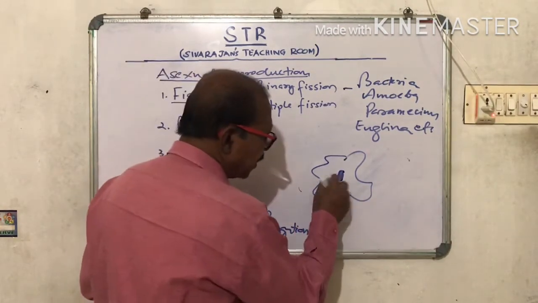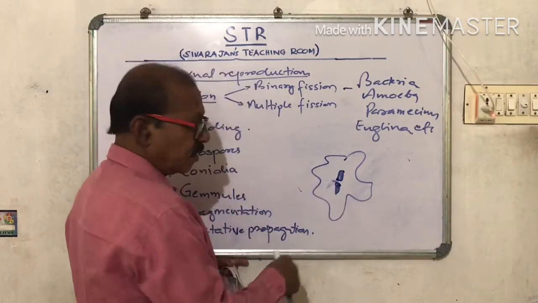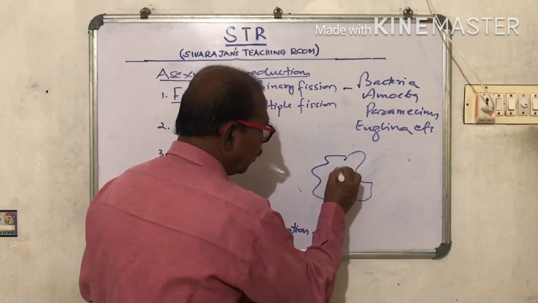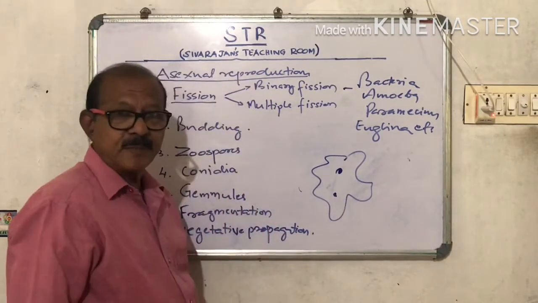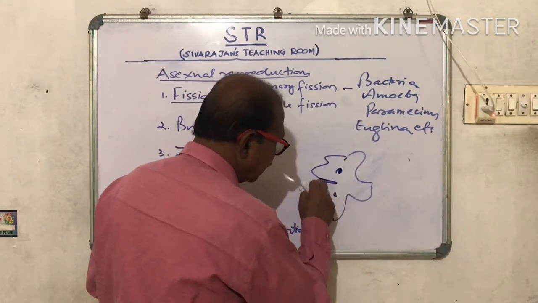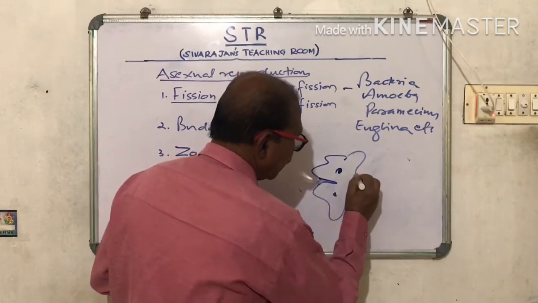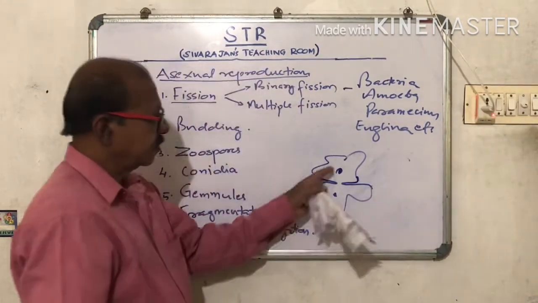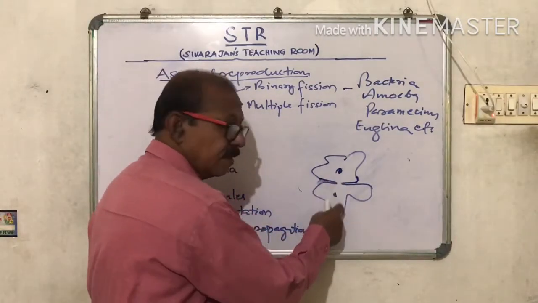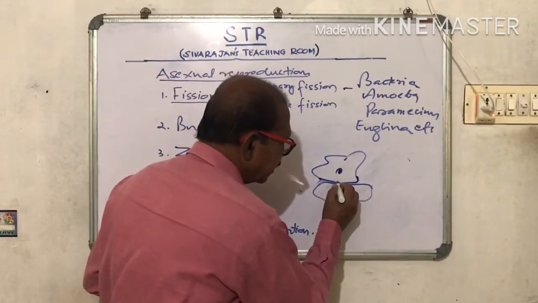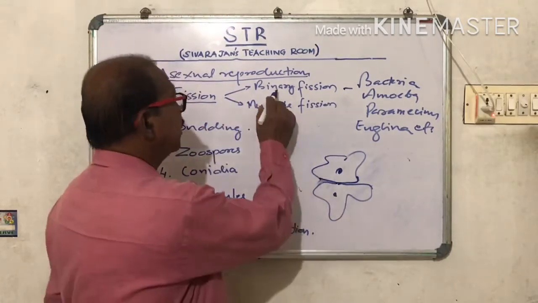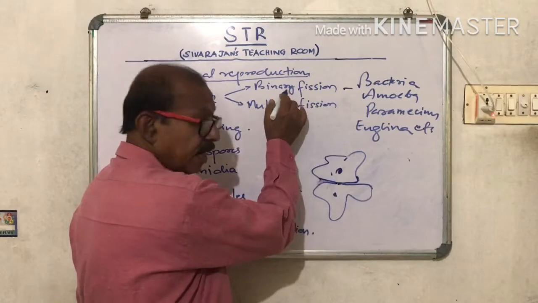Finally, the nucleus divides into 2, and they move apart. Now what happens? A constriction develops and deepens in between the 2 nuclei, and finally these constrictions meet and it divides into 2. So again it is binary fission.